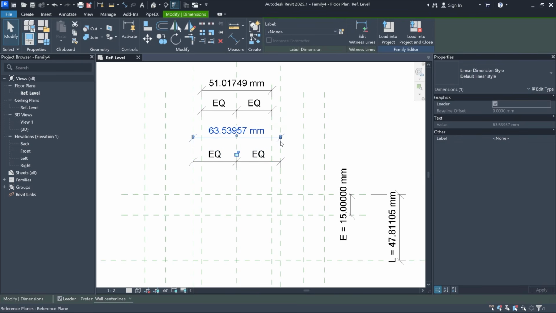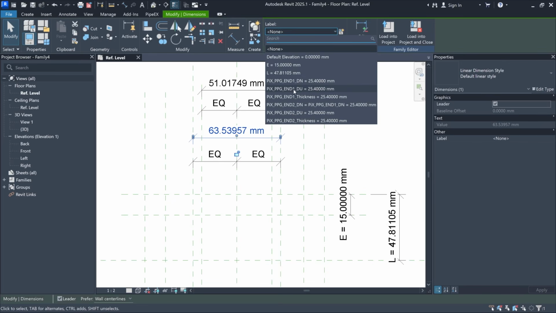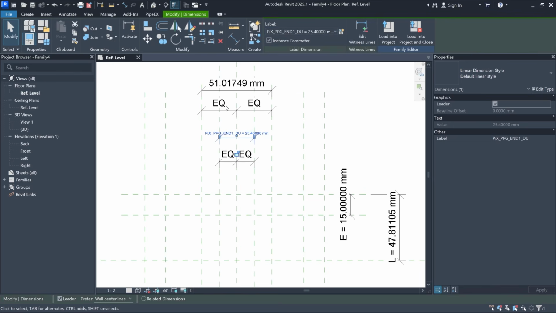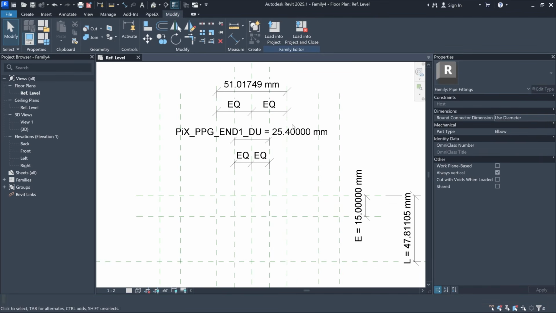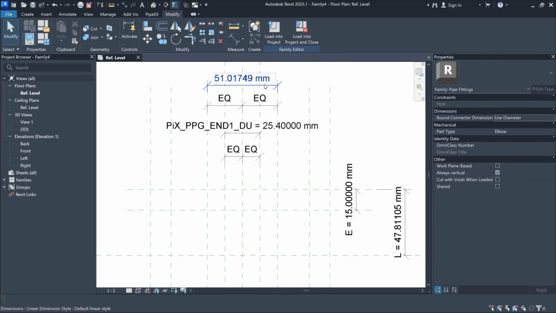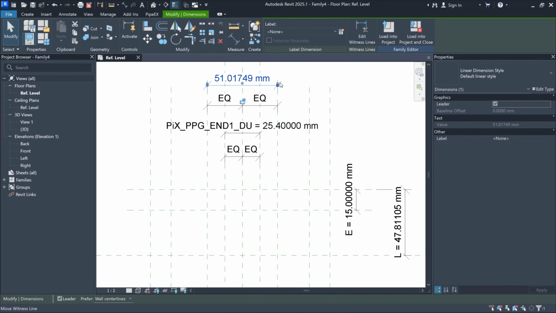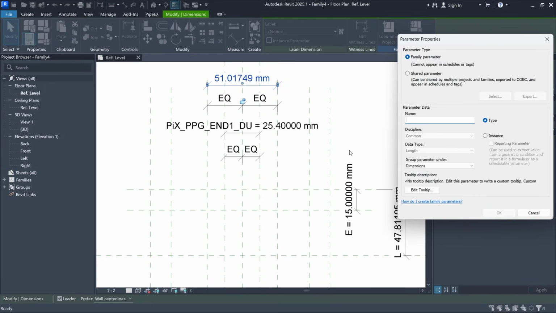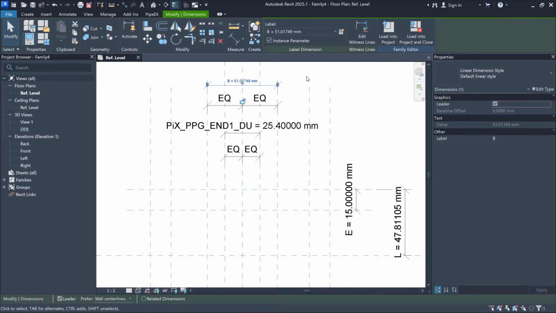This is the tube diameter. We can add an existing parameter for this dimension, and I'll select the DN parameter from the Two Connectors template. And for this dimension, we'll create a new parameter. Let's call it B for the bore diameter in the tube.